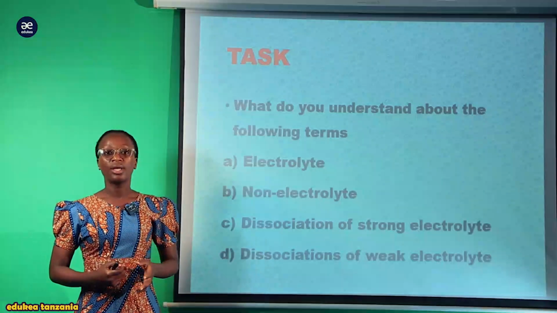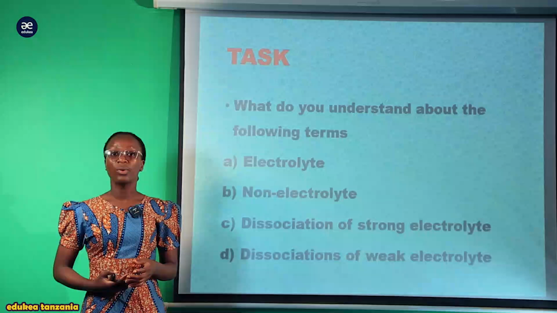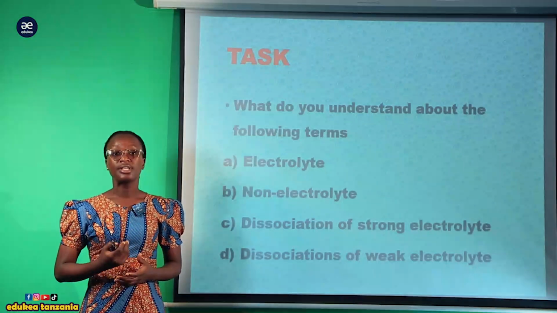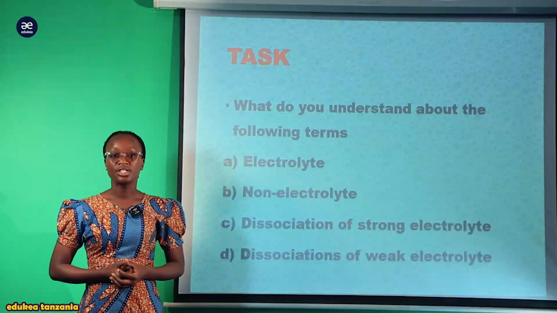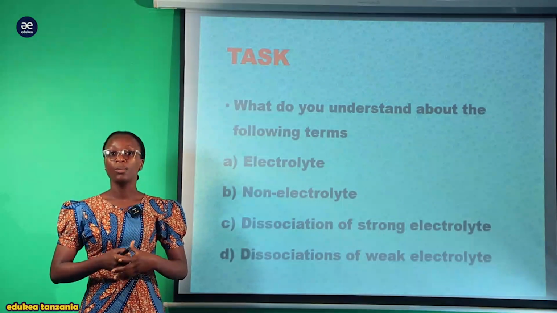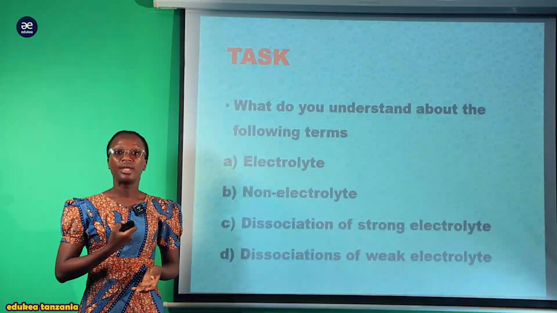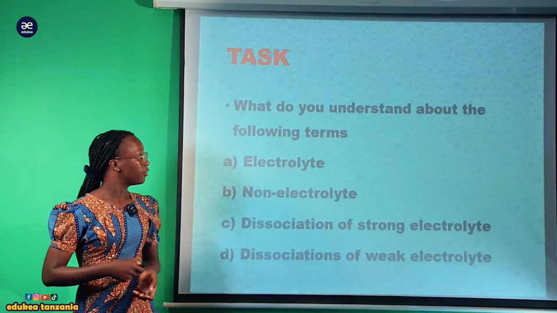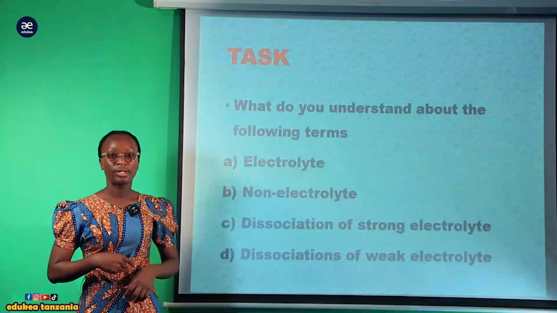Now, my student, after looking at the whole concept of ionic theories, I hope you have understood the lesson well, and for any misconceptions, I will see you in the comments. Now, before I sum up my session, I would like to provide you a task. Why a task? So you can master the concept and improve your understanding. Now, the question is, what do you understand about the following terms?